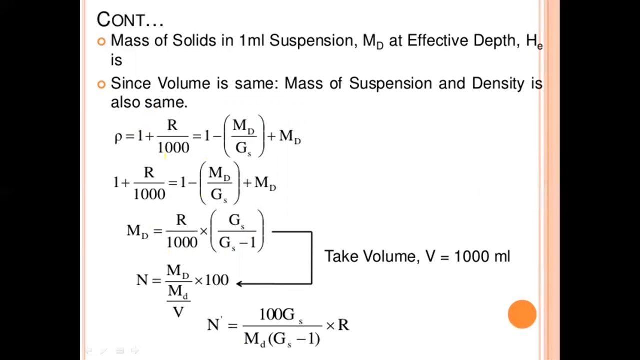So rho equals 1 plus R by 1000, which equals 1 minus md by Gs plus md. That is, 1 plus R divided by 1000 equals 1 minus md by Gs plus md. Here md equals R divided by 1000 into Gs by Gs minus 1. So finally N equals the percentage of finer, md by mdV into 100. Take V equal to 1000 ml. Then N equals 1000 Gs by md into Gs minus 1 into R.